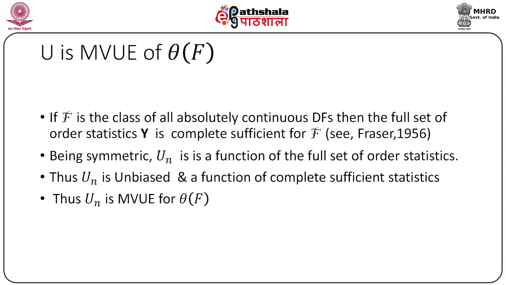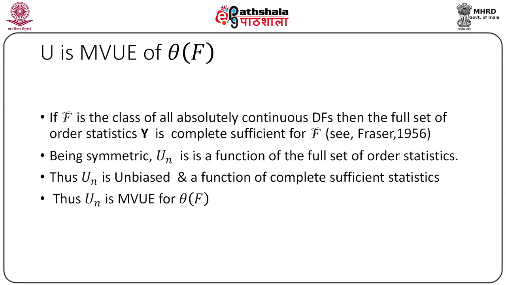Now, the question is natural whether a U statistic is an MVUE of its expectation. The answer is in the affirmative, but the proof is not easy. Suppose script F is the class of all absolutely continuous distribution functions. Then we have already shown that the full set of order statistics is sufficient. Again, it can be shown that the full set of order statistics is complete for the family of distributions.